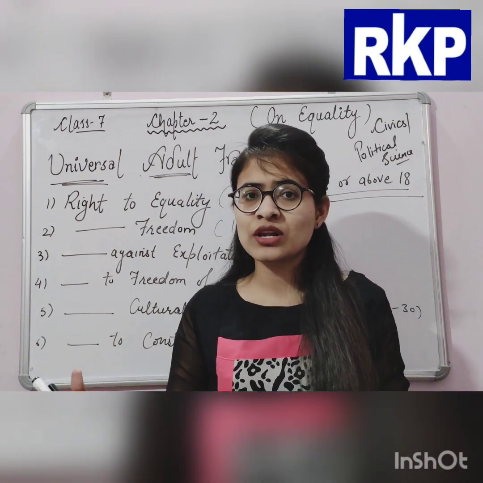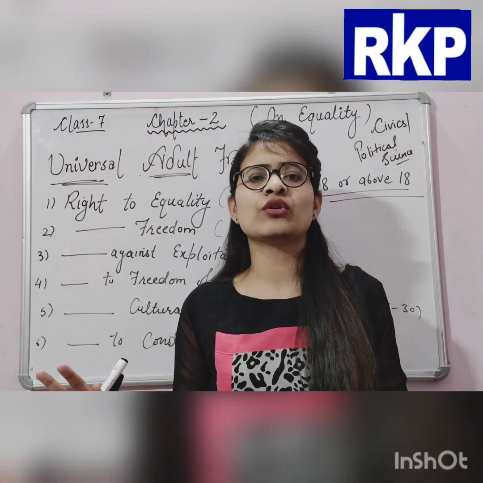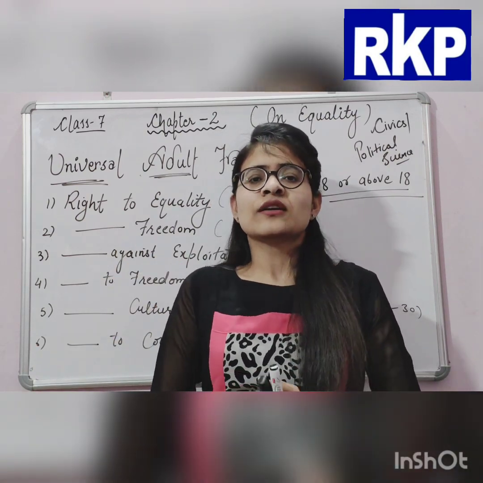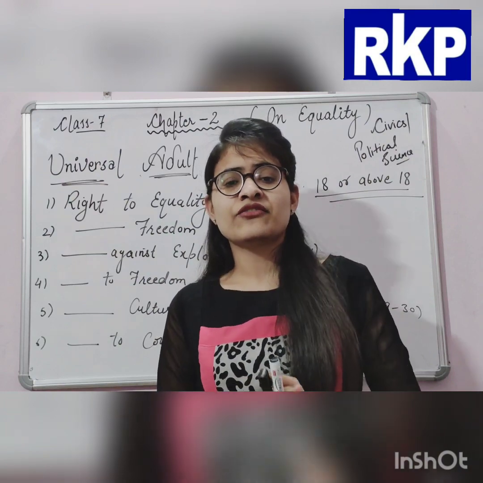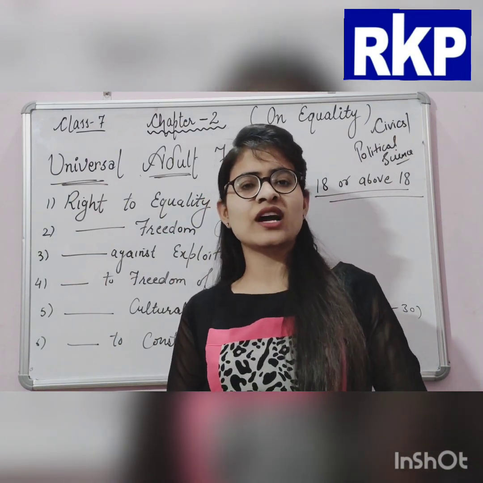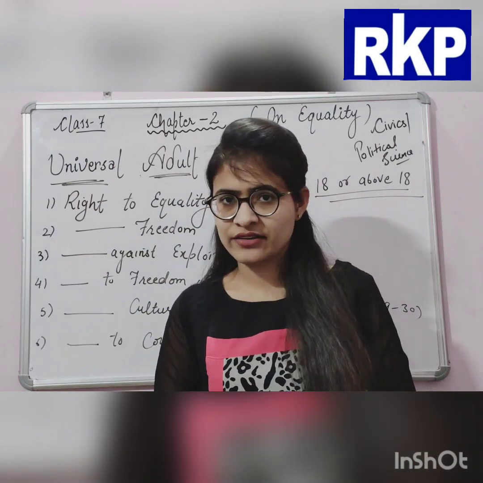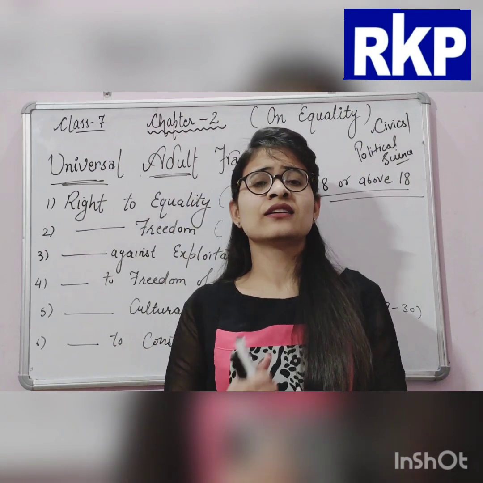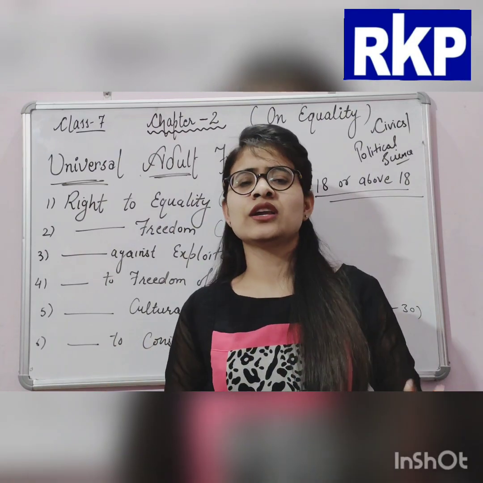So we all are equal, we all are equally allowed, and we all have equal rights. So according to universal adult franchise, every adult is equally allowed to vote in our country, and each and every vote is of equal importance.